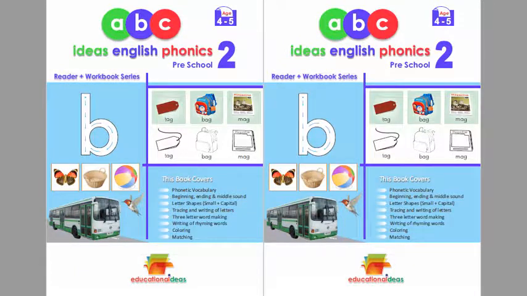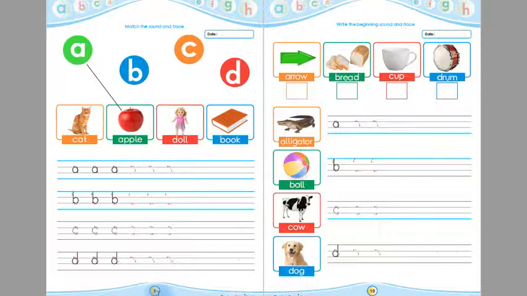This is Ideas English Phonics Preschool 2 Reader Plus workbook, and today we are going to learn from page number 9 and page number 10. On this page, children, we have to match the sound and trace.